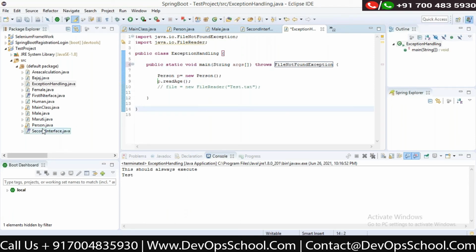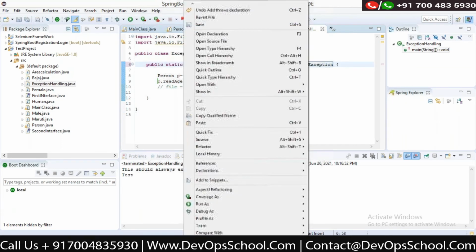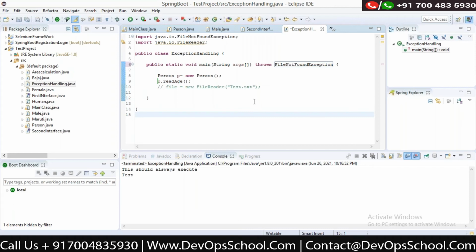So I have just explained one level of throwing. Person has thrown the exception to the exception handling class, and since it's thrown here, it should be handled by some other function somewhere else, right? Yes. In this particular case, person is throwing the exception to the exception handling class, and exception handling is also throwing it. So JVM will handle it.